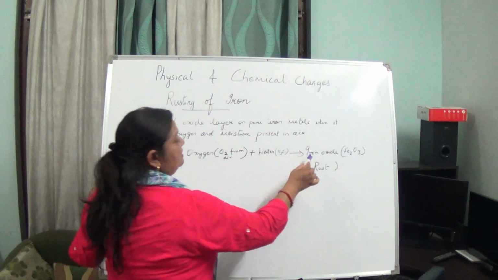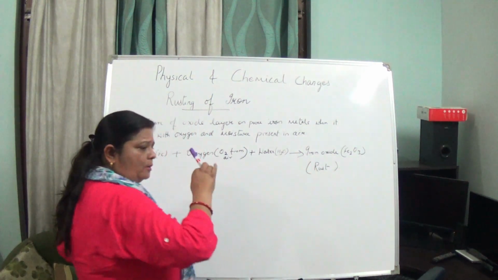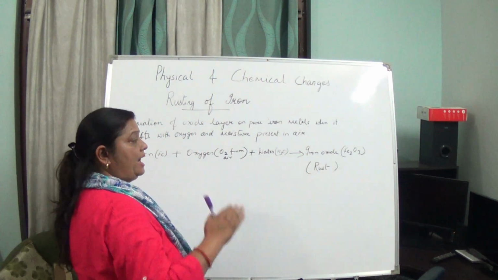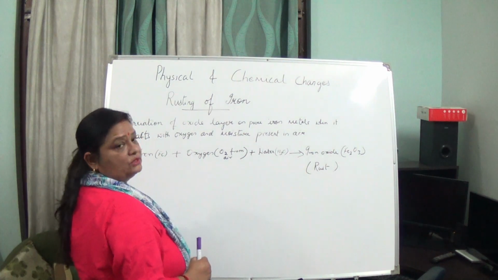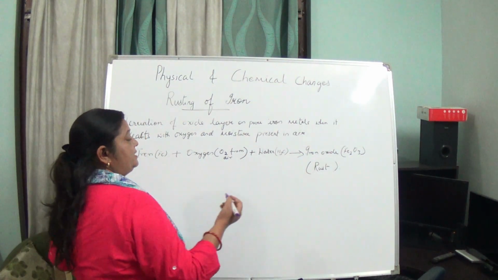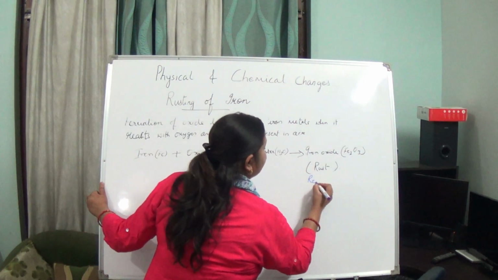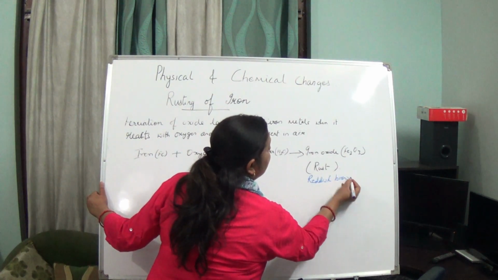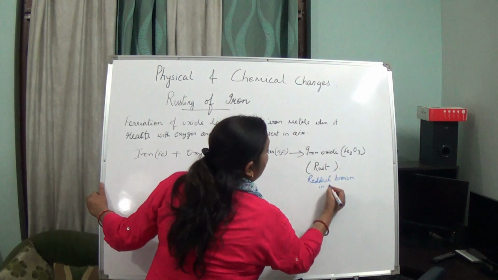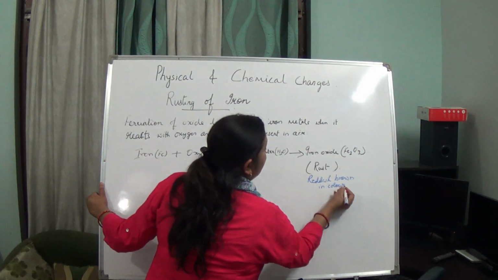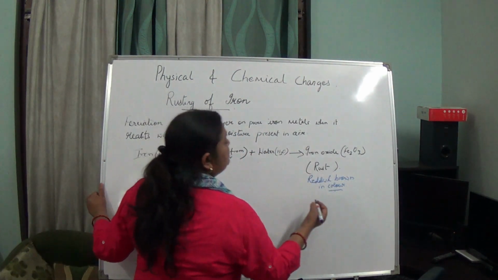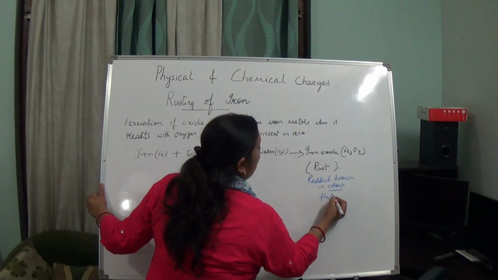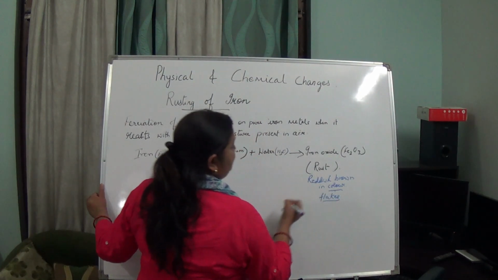This iron oxide which is formed on the iron metal is known as rust. It is reddish brown in color, and it looks like flakes over the iron objects.